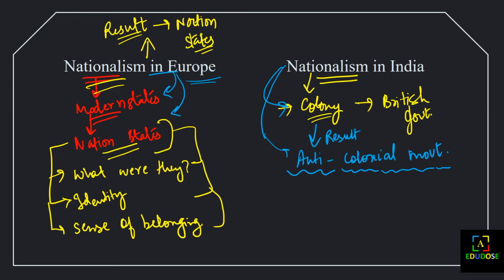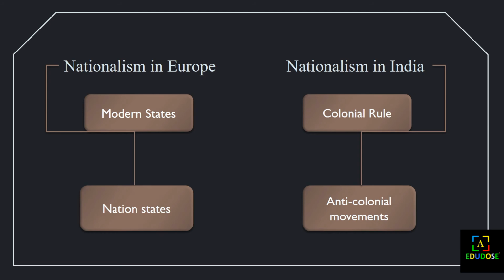I think you have understood, and I have given you a very clear picture of nationalism in Europe and nationalism in India. I am just giving you a link between these two chapters so that you can have conceptual clarity by linking them.